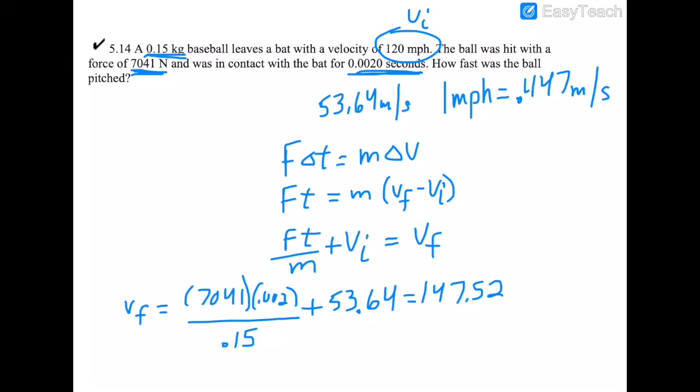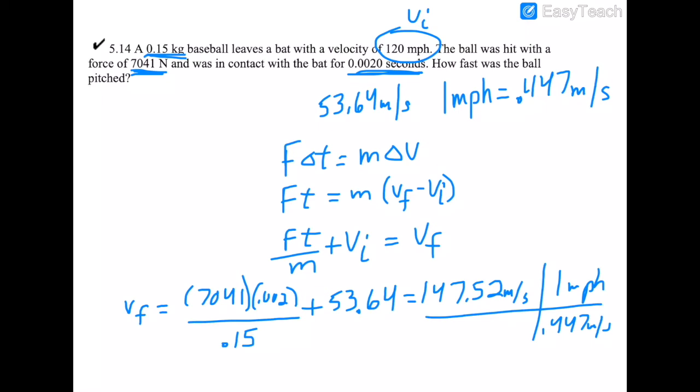And I get 147.52 meters per second. And if I want to convert that, it's 0.447 meters per second for 1 mile per hour. So I'm going to divide this by 0.447, and I get a... I got something completely wrong here. Let's see. What did we do? Force times time, divided by mass. We're going to add the velocity.